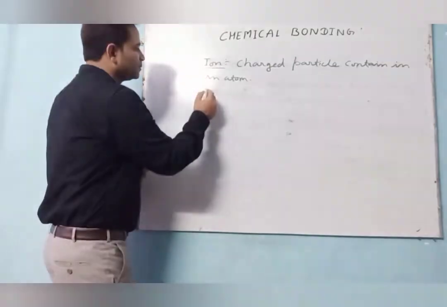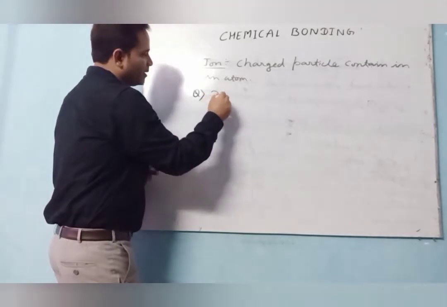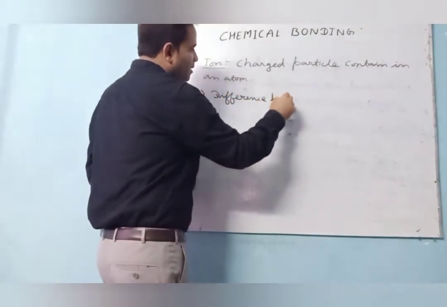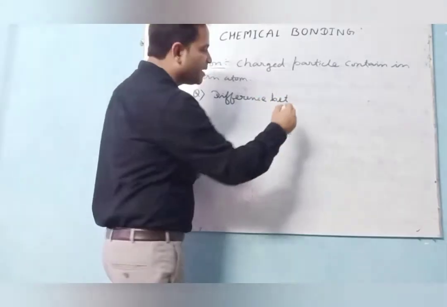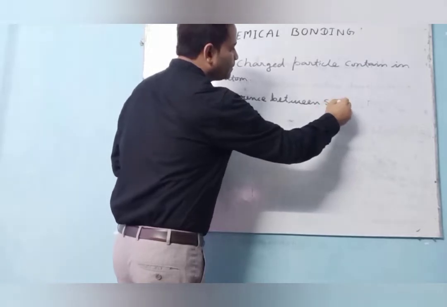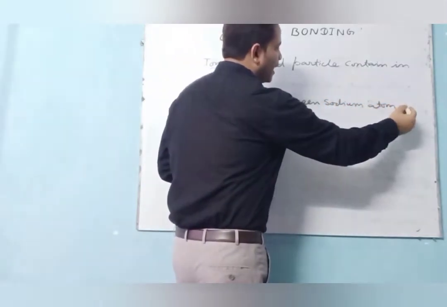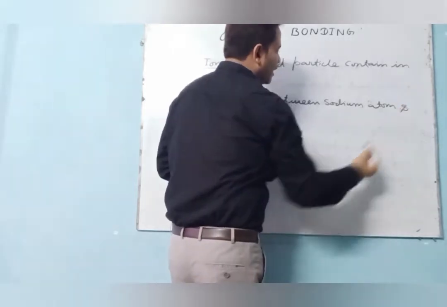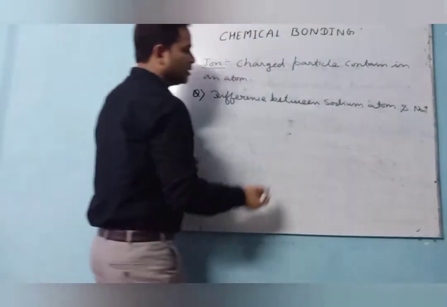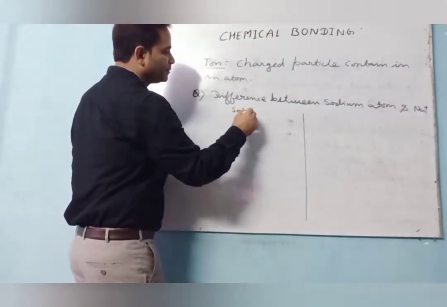See here, because this is the question, differentiate between sodium atom and sodium ion. So make a column here, sodium atom, and here sodium ion.